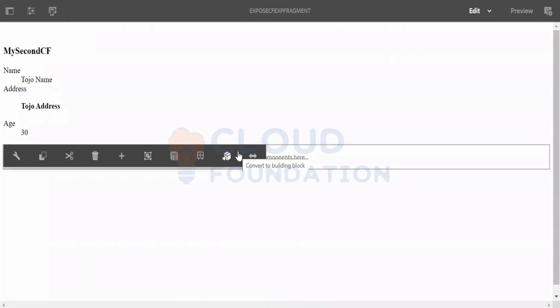Can you expose any styles? Can you expose any JS? Can you expose the styles that are being applied on the page? You can only expose text in the JSON.